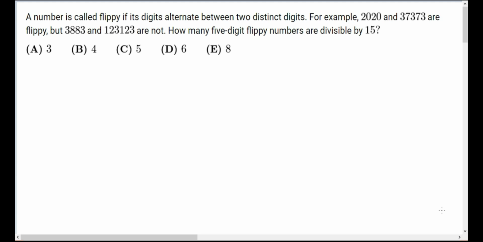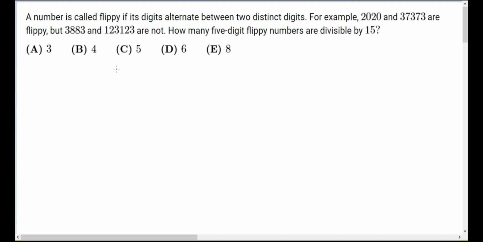So that is a 4-digit example, but for a 5-digit number it will be like 37373. So the digits are repeating alternately, and they are flippy, but you cannot say 3883 is flippy. That is not flippy. Or 123123 is not flippy. Two things are flippy, okay? Alternately means one after the other. So they are asking how many 5-digit flippy numbers are divisible by 15.